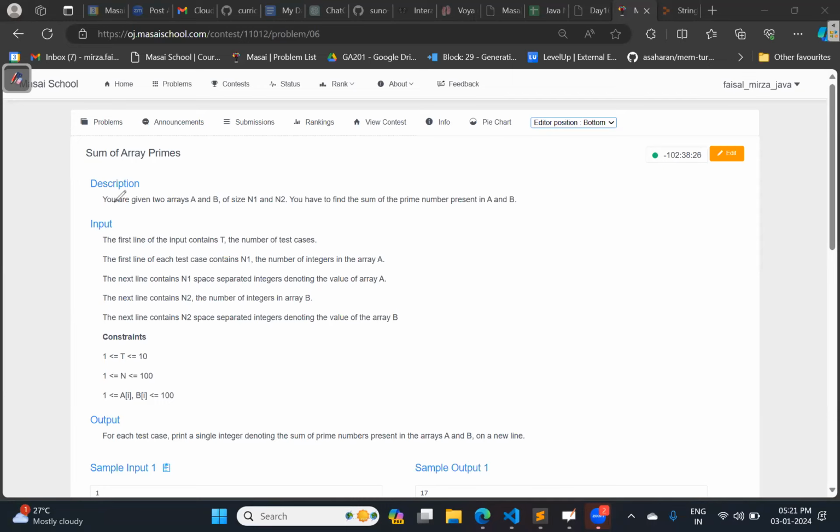You are given two arrays A and B of size n1 and n2. You have to find the sum of prime numbers present in A and B. So what are A and B? They are arrays. Array A is 1, 5, 11, 7. This is the array B: 2, 9, 13 and 18.